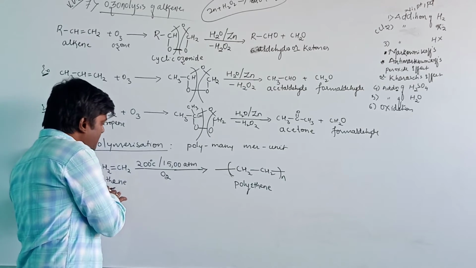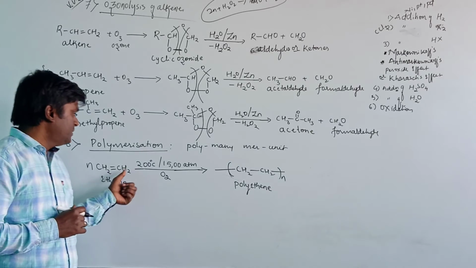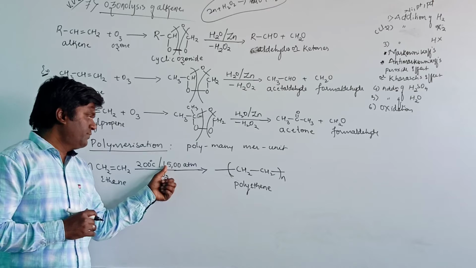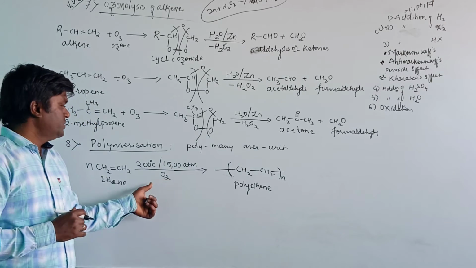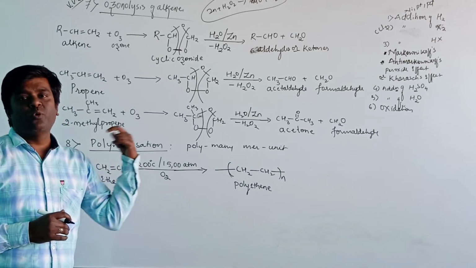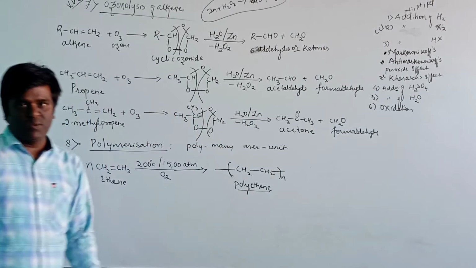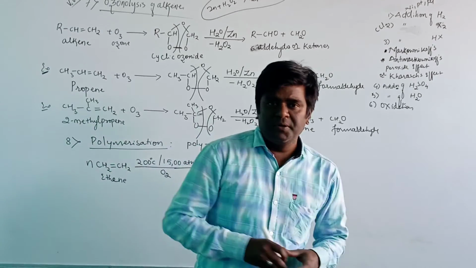When a large number of ethenes are heated at 200 degrees Celsius and 1500 atmospheric pressure in the presence of oxygen as catalyst, they undergo polymerization to form the compound called polyethene. This is about the alkenes.